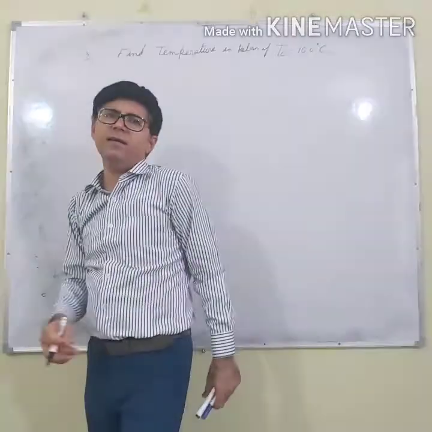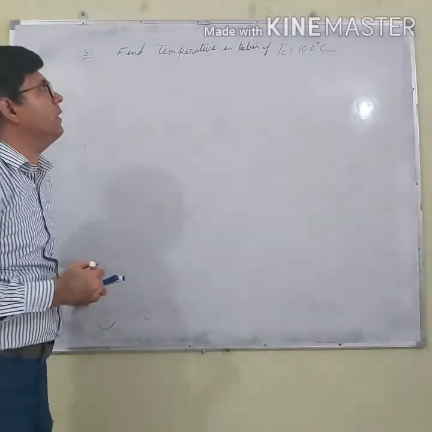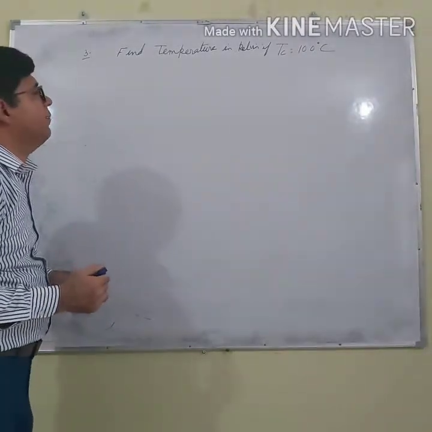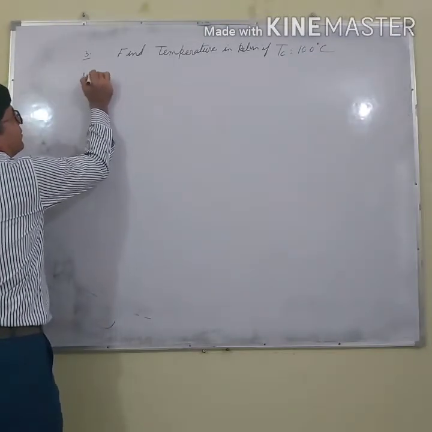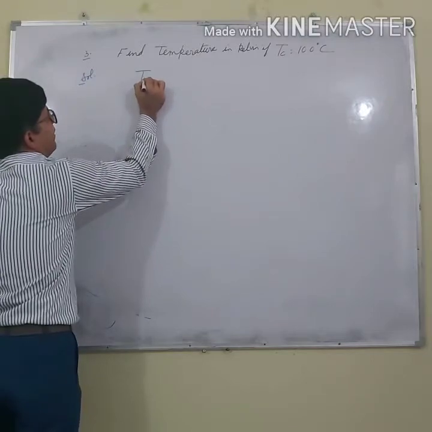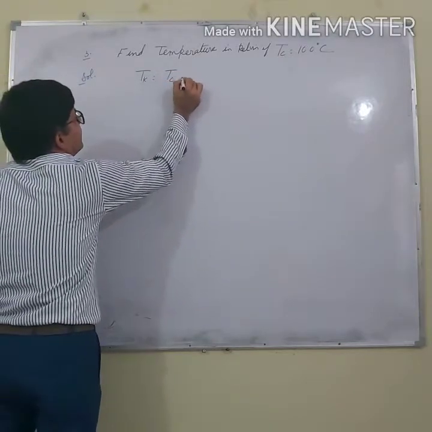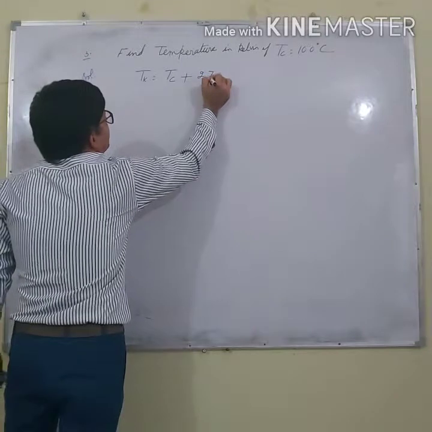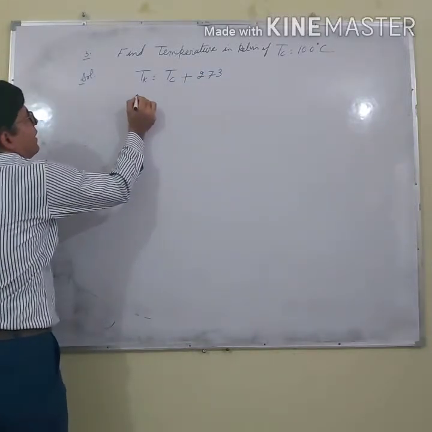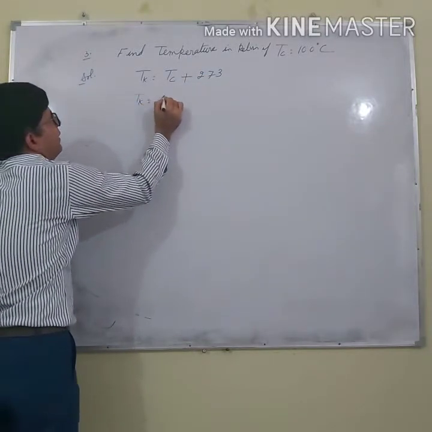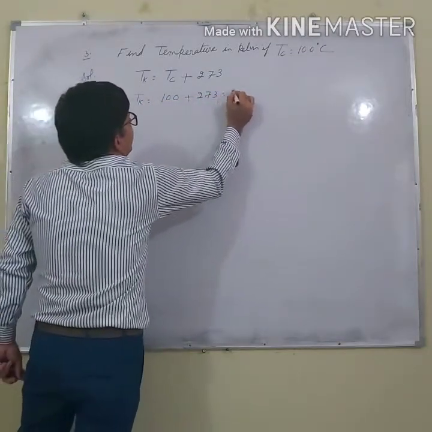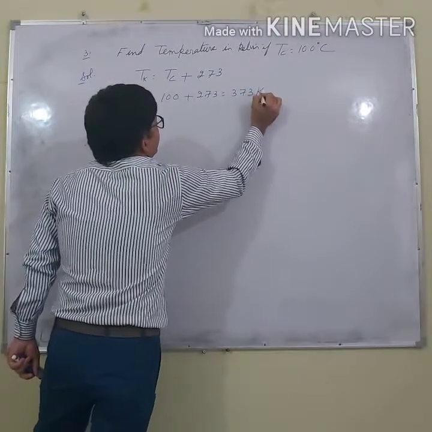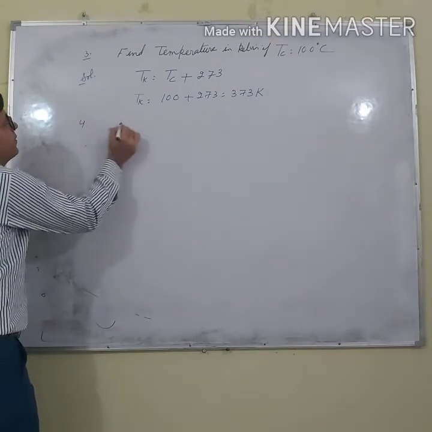What is 100 degrees Celsius? The boiling point of water is 100 degrees Celsius, the temperature at which water boils. Now, its solution is temperature in Kelvin equals temperature in Celsius plus 273. Tc is 100, plus 273, it is 373 Kelvin. Right?